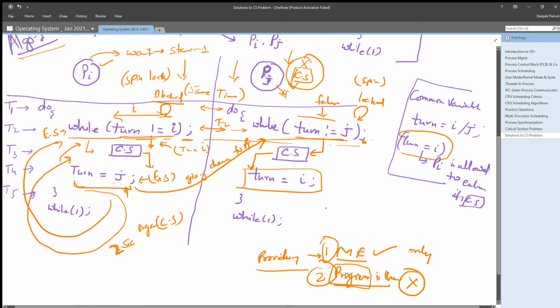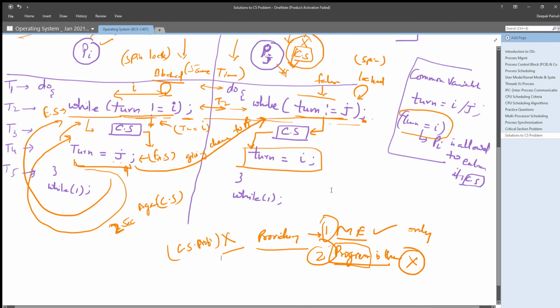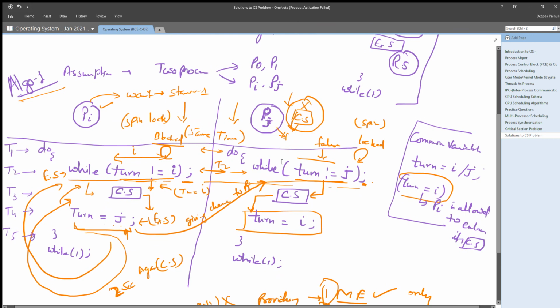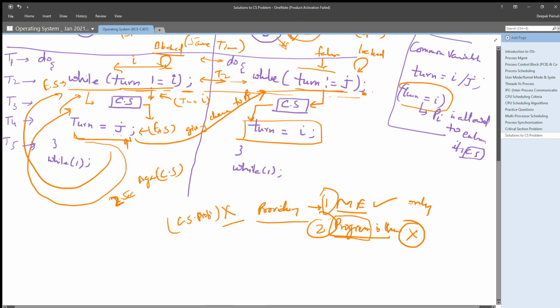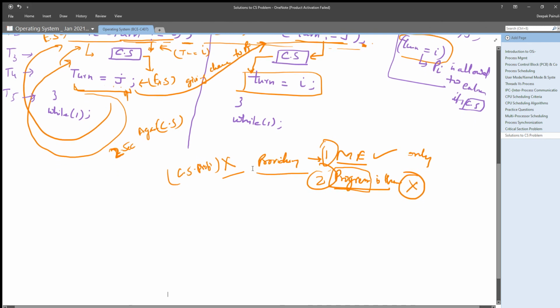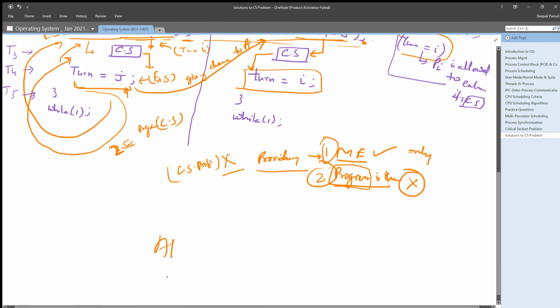That's why this solution is not the correct solution for the critical section problem, right? This is not the correct solution. So when they checked the solution, they found that it is not correct. They updated this algorithm to the next one, which is called Algorithm 2. They modified this algorithm and named it Algorithm 2. We will discuss it tomorrow, in the next class.